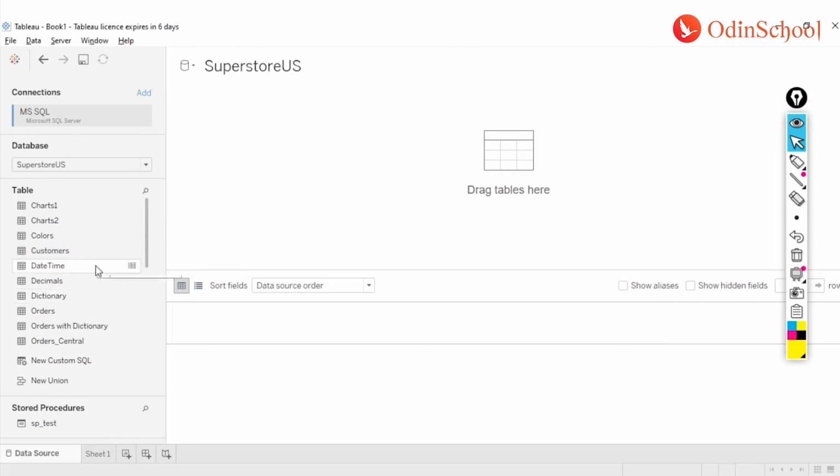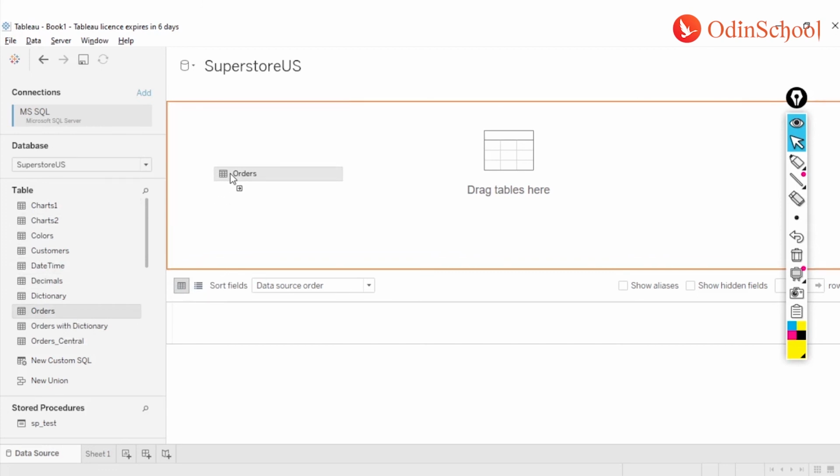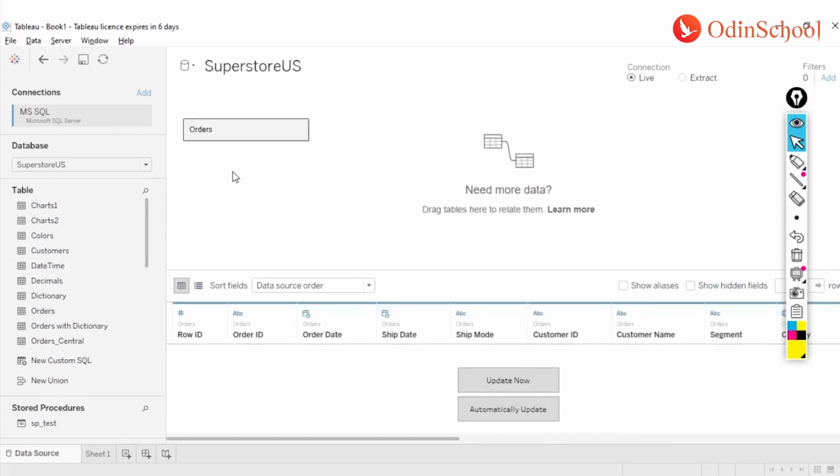There might be a dashboard in which you may have to do analysis based only on a single table, or you may have to do analysis based on multiple tables. Now if it's a single table, your job is very easy. You just have to drag and drop that particular table. Let's say I take this table orders and I just have to drop it over here and my connection will be established.